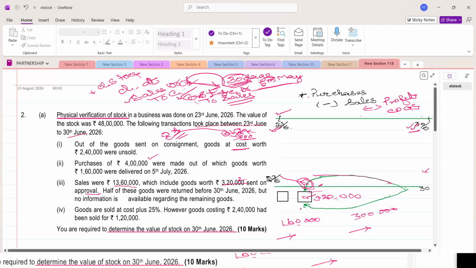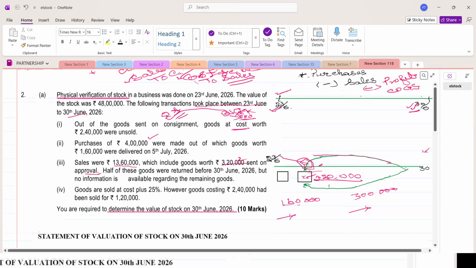So in this 48 lakh, this value of 3,20,000, the cost of goods, I think 2,56,000, leaving the profit. Profit is 20%. So that 2,56,000 is already included in this 48 lakh. So there is no need of subtracting once in the opening and then again adding while calculating. There is no effect of adding and subtracting. So we can ignore this item.